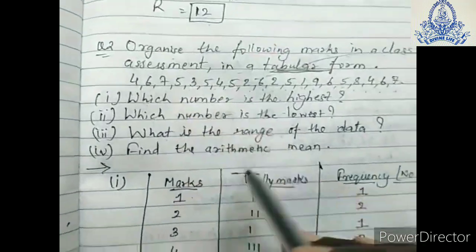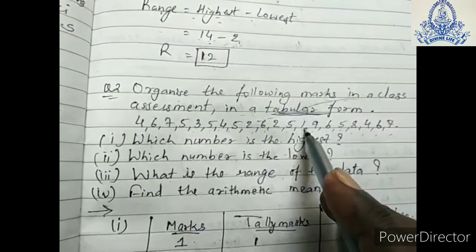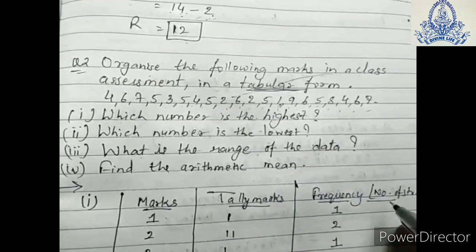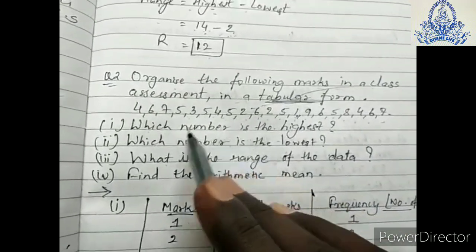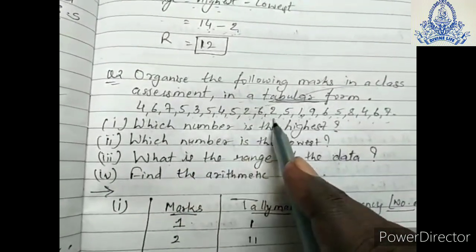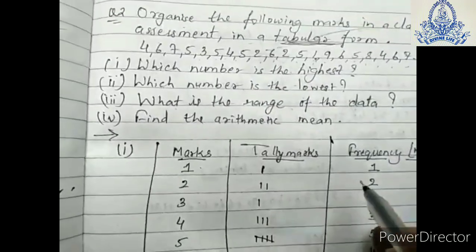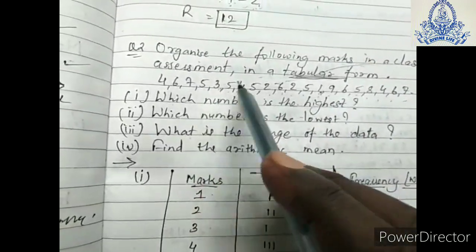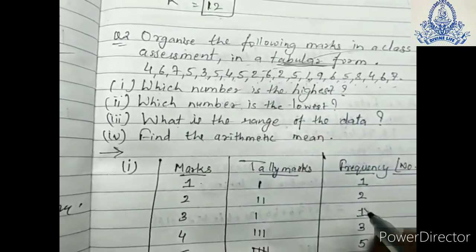And tally marks we will do here. You can see 1 occurred one time, so we will put 1 line. In frequency, number of students, we will have 1. Here 2 occurs 2 times, so we will write tally mark 2 and 2 is the frequency. Third, 1, so we will put 1 and we will write 1.